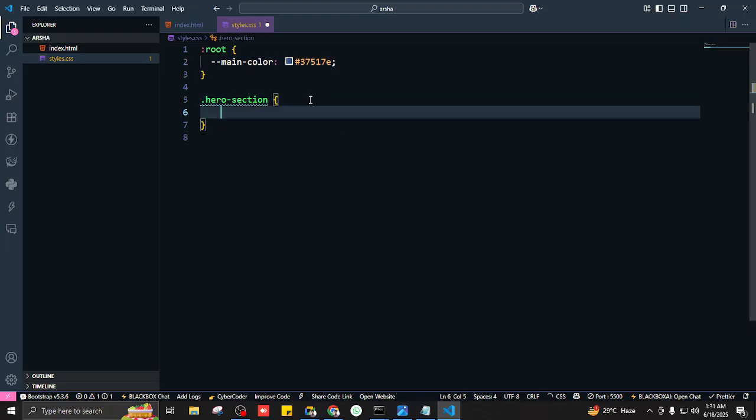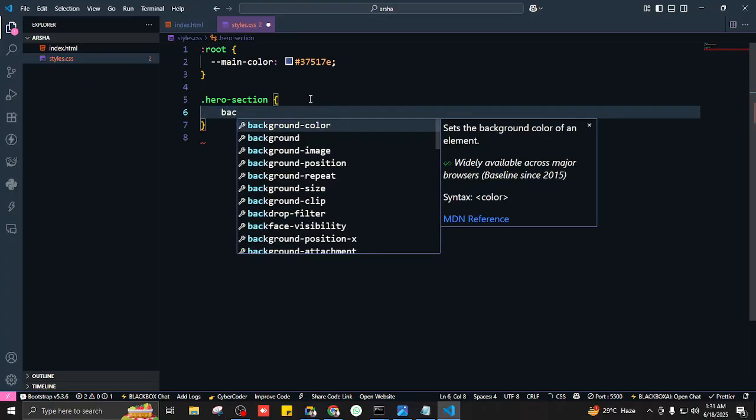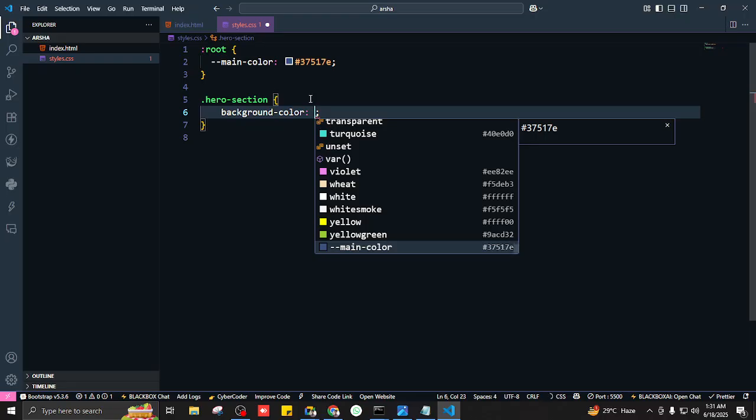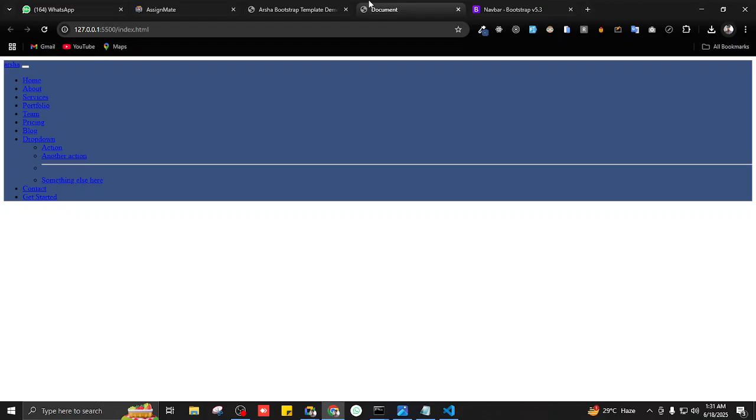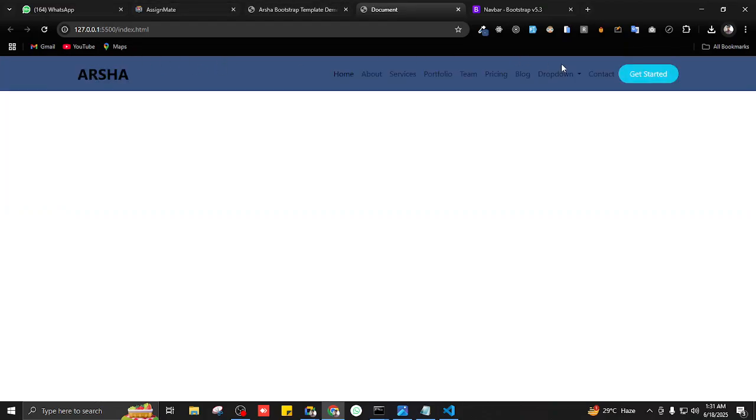So we want this hero section to have this color. So I'll write background color to be, how do I target it? The variables. Very good. var, and then the main color. Save it. Perfect.